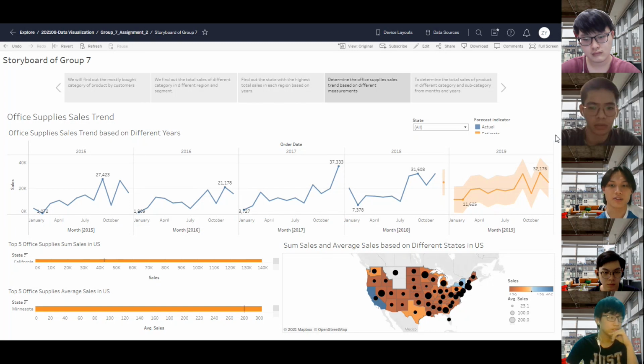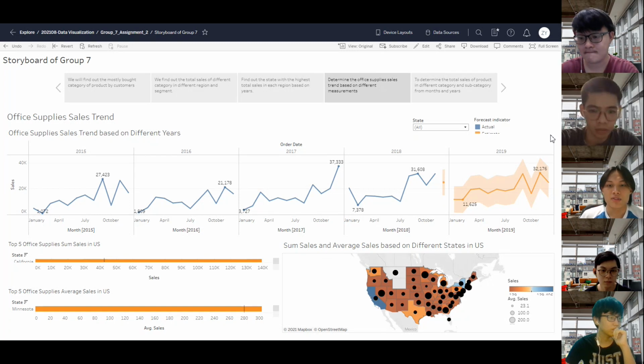The sales trends of the office supplies indicate the lowest maximum sales during 2016 with a number of 31,178, while achieving the highest maximum sales after that year.